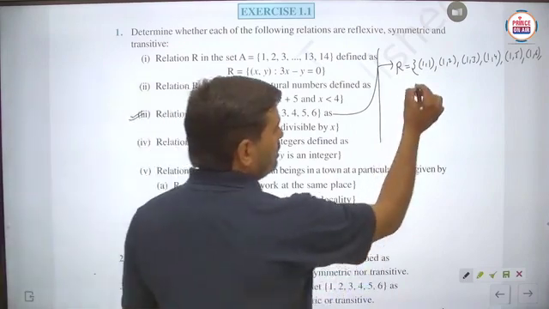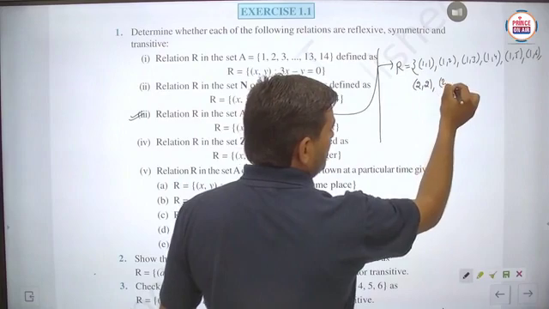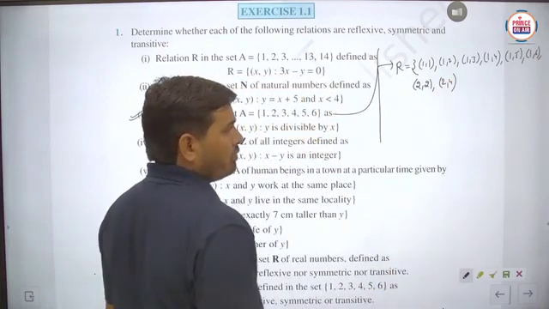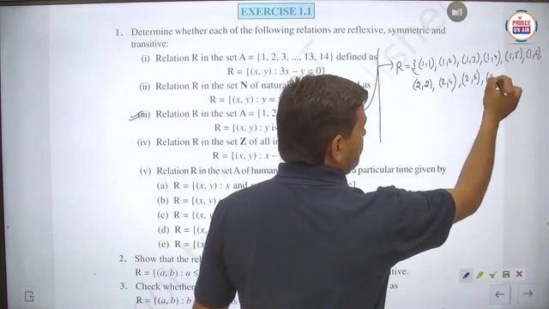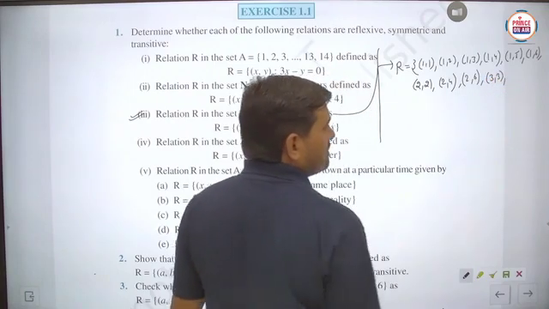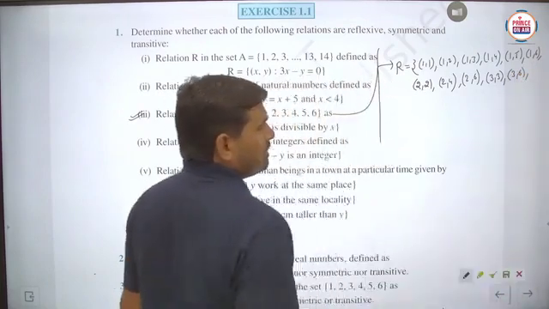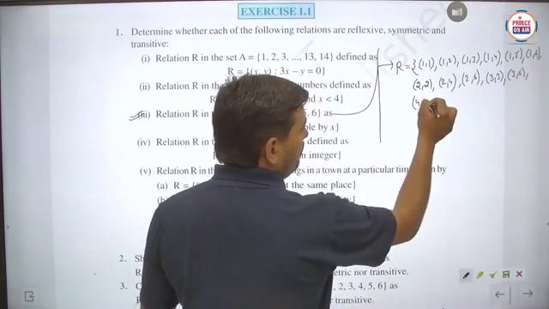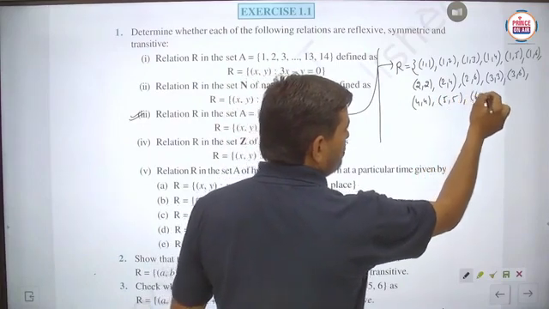Next we take the second element 2. So 2 is divisible by 2, 4 is divisible by 2, and 6 is divisible by 2. Next we take 3, then 3 is divisible by 3 and 6 is also divisible by 3. Similarly we take (4, 4), then (5, 5), then (6, 6).